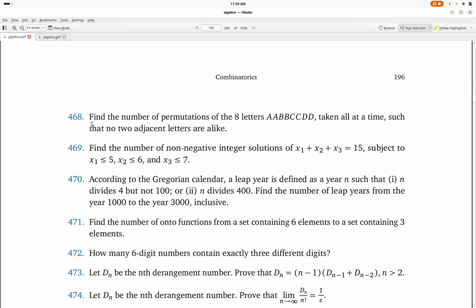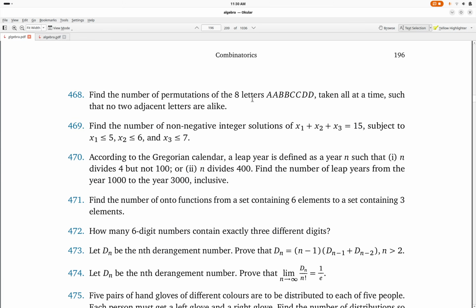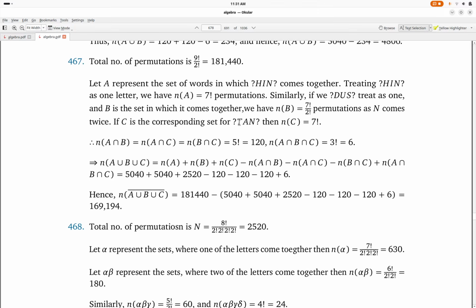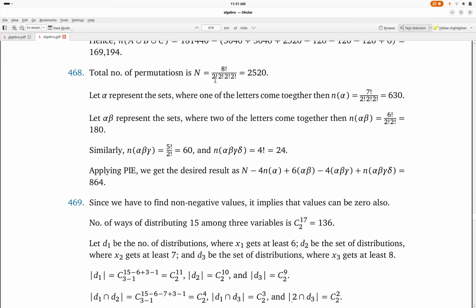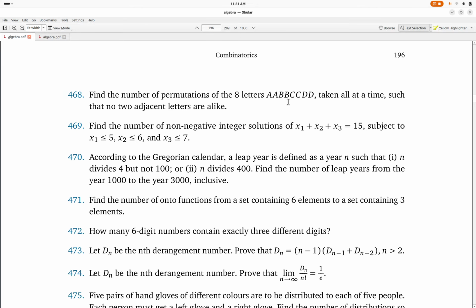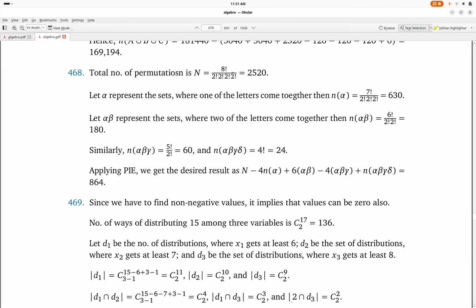Let's proceed with 468. Find the number of permutations of the 8 letters A, B, B, C, C, D, D taken all at a time such that no 2 adjacent letters are alike. So the number of permutations is 8 factorial by the product of four 2 factorials, that is 2520. So we have 4 pairs, that's why 4 times 2 factorial has come. Let alpha represent the set where one of the letters comes together, then n of alpha is 7 factorial by 2 factorial multiplied by 2 factorial multiplied by 2 factorial, that is 630.